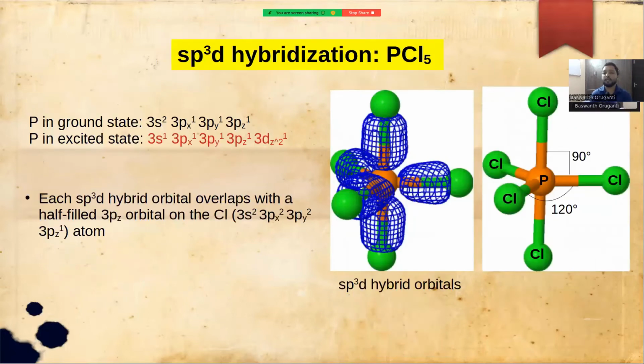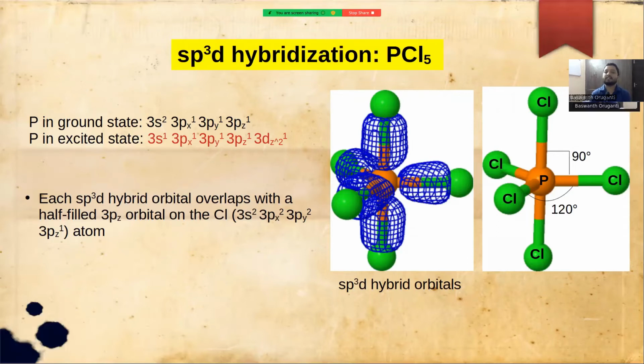Now let us move to sp3d hybridization. So here one s orbital, three p orbitals, and one d orbital overlap to form five sp3d hybrid orbitals. These five sp3d hybrid orbitals are in a trigonal bipyramidal geometry. So we have a triangular plane and one pyramid going up and one pyramid coming down. As an example, we consider here phosphorus pentachloride, PCl5.